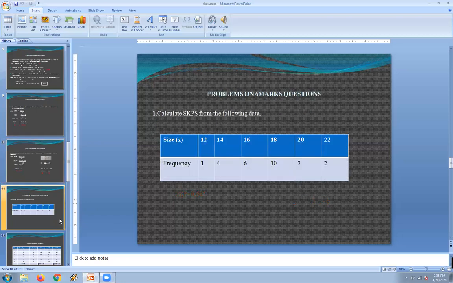Let us see a 6 marks question on how to calculate. So this is a discrete series for the calculation of SKP. Here they have given the size, the variable values 12, 14, 16, 18, 20, 22, and the frequency values 1, 4, 6, 10, 7, 2.